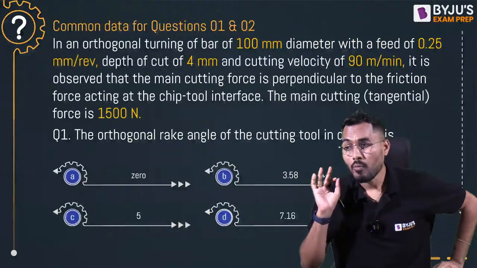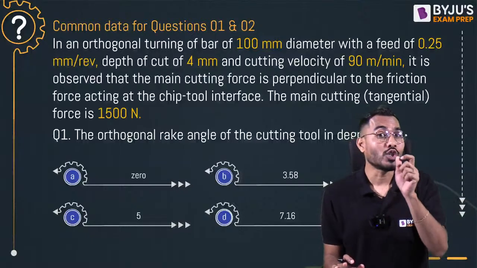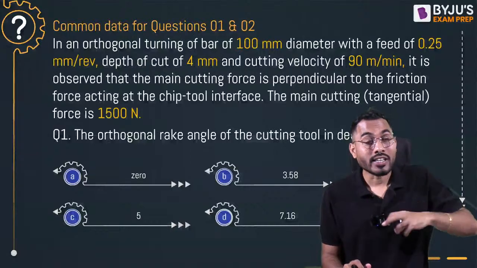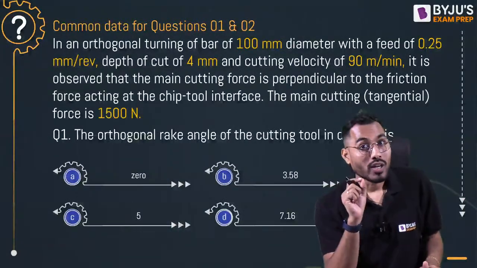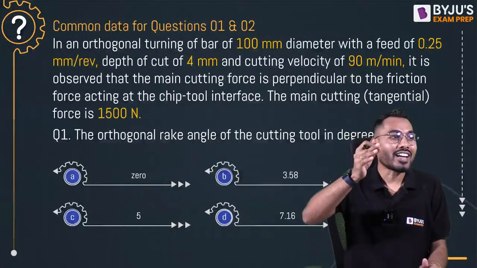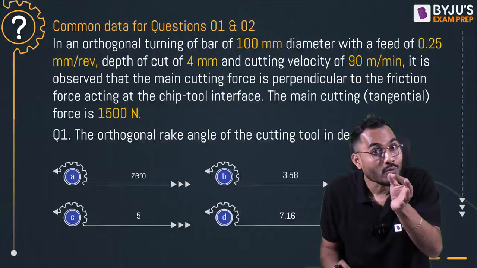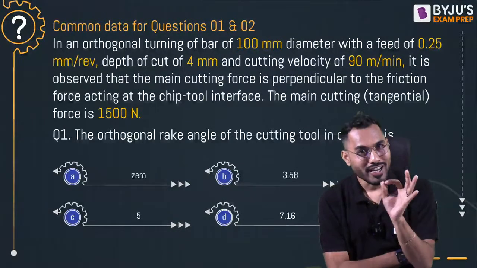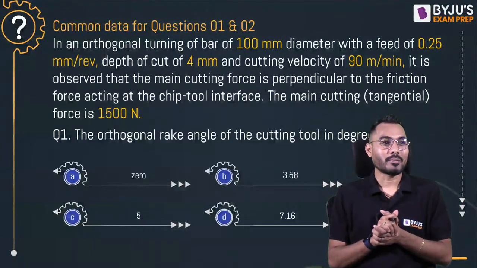In an orthogonal turning of a bar of 100 mm diameter, with a feed of 0.25 mm per revolution, the depth of cut is 4 mm and the cutting velocity is 90 meters per minute. It is observed that the main cutting force is perpendicular to the friction force at the tool-chip interface. The main cutting and tangential force is 1500 Newton. The orthogonal rake angle of the cutting tool is, in degrees?